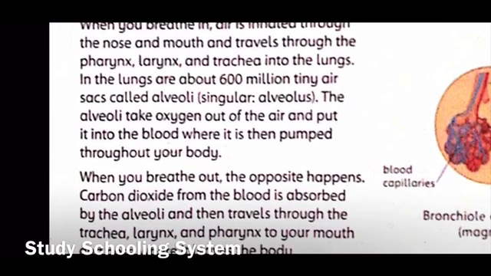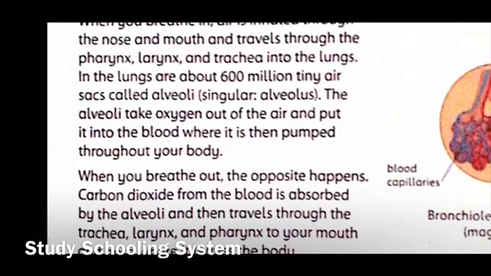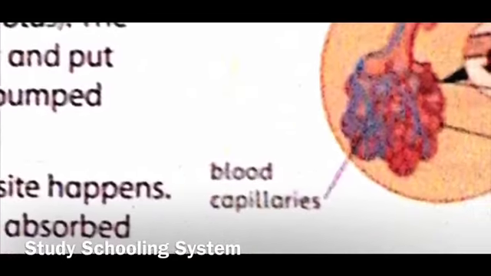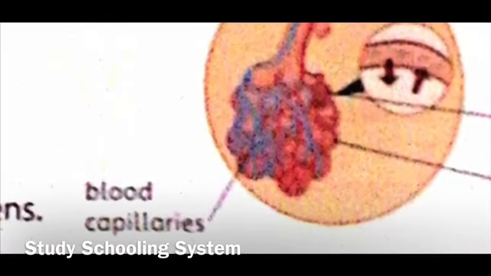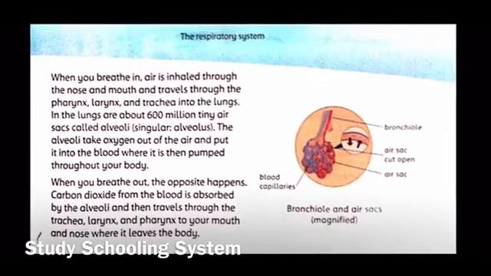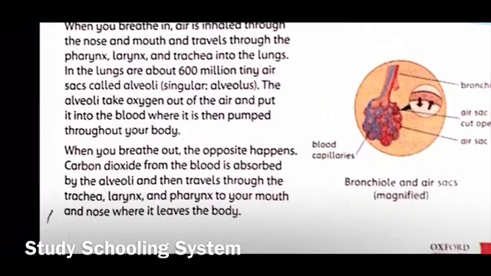So in the lungs there are about 600 million tiny air sacs called alveoli, or the singular form is alveolus. So as you can see over here, these tiny air sacs are called alveoli, right? And that's the plural form. So the alveoli take oxygen out of the air and put it into the blood, where it is then pumped throughout the body. So you're just making a connection between your circulatory system that you studied last class and this system, right?